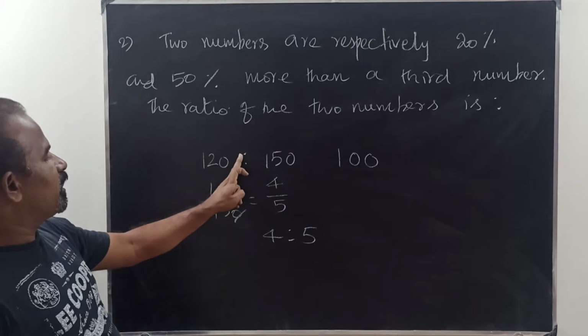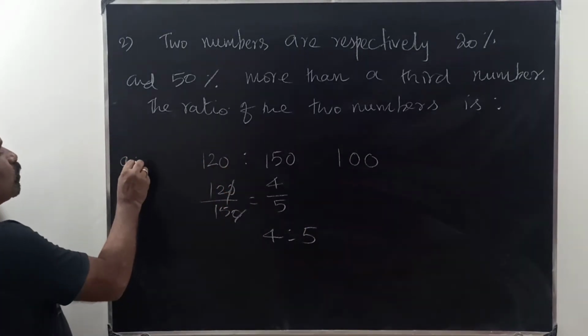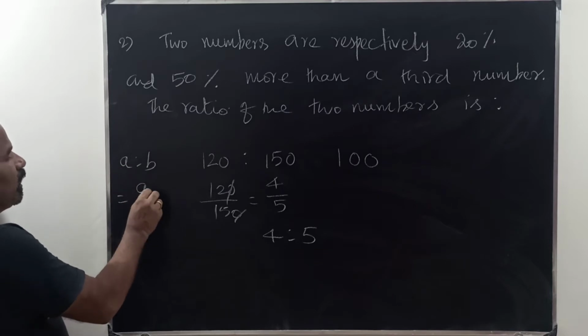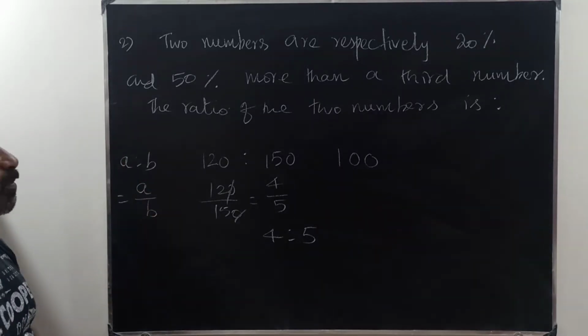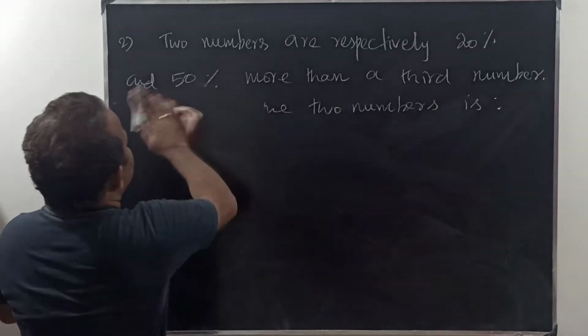The ratio can always be written as A is to B is equal to A by B, that is, A divided by B. So the answer is 4:5.